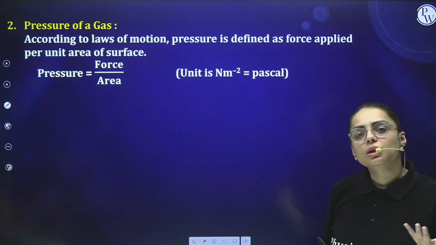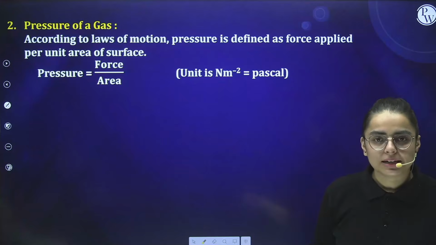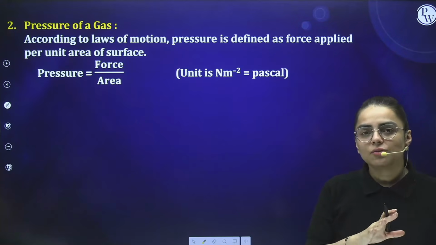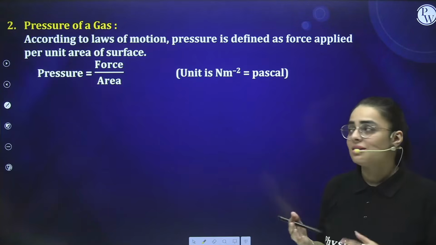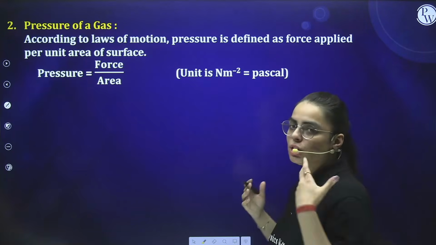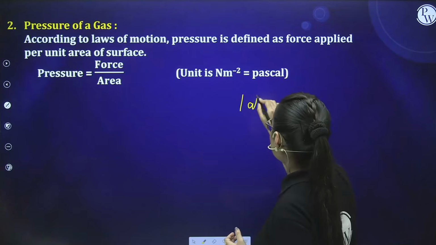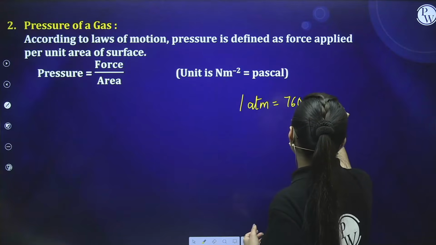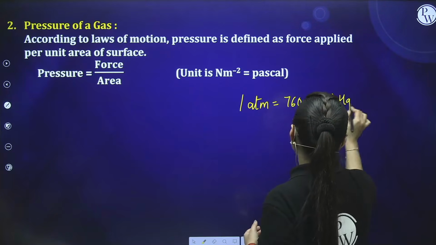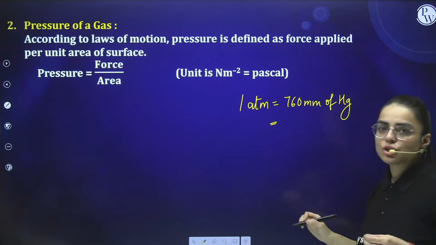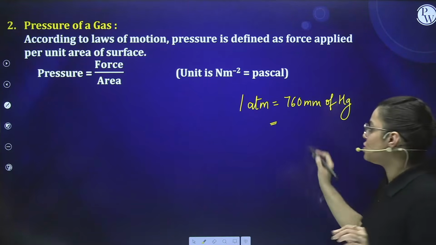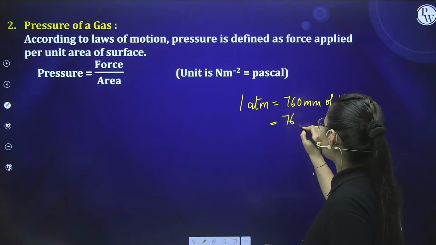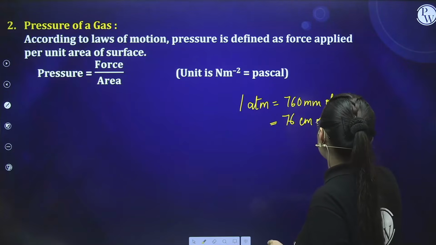The pressure unit is also ATM. If you are asked to convert ATM into mm of Hg, which is also a unit of pressure, 1 ATM is equal to 760 mm of Hg. This is your first conversion. For the second conversion, if you need to convert into centimeter of Hg, 1 ATM is equal to 76 centimeter of Hg. Clear?